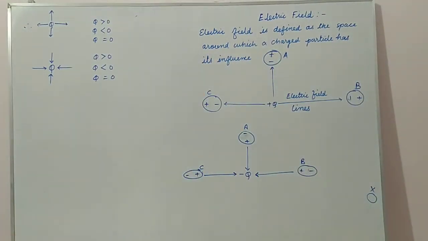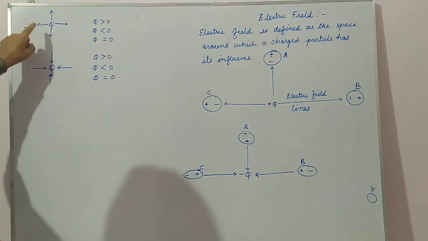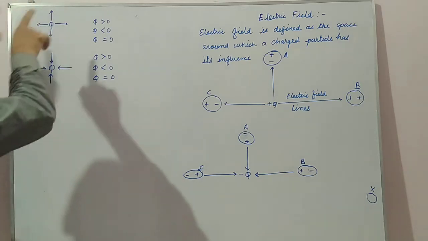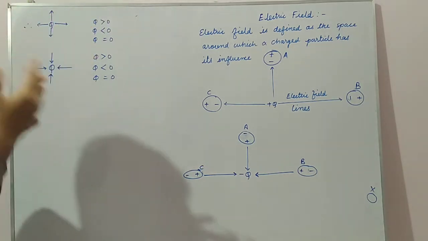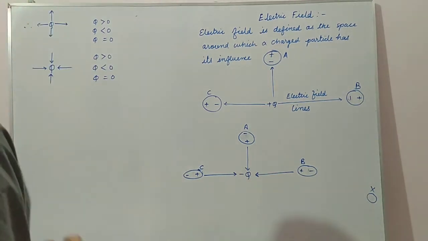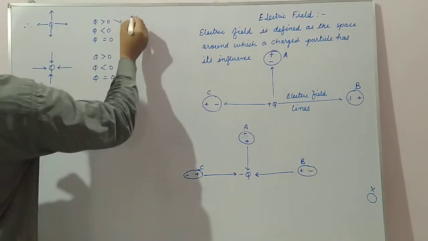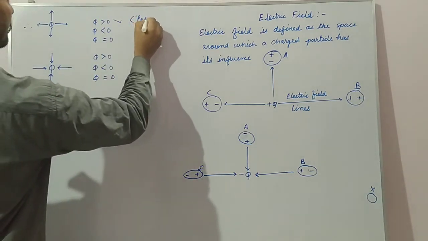Okay. Now suppose charge Q is there and it is given that the electric field lines are diverging out. So what can we conclude about that charge? That it is a positive charge. Positive charge means charge greater than 0. So this will be the answer. This is a positive charge.